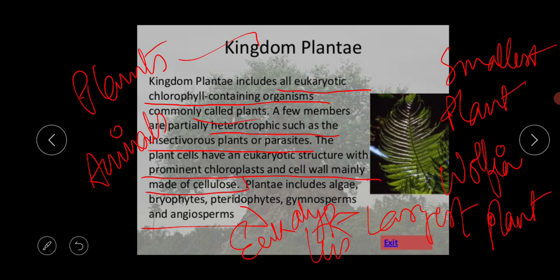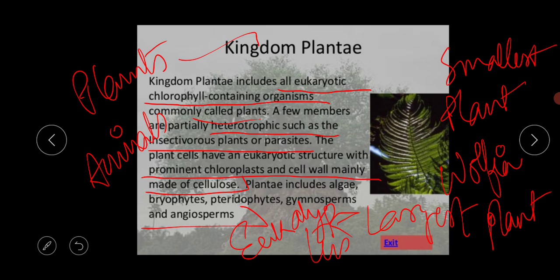In water also, members of this kingdom are important producers, especially in shallow waters. A few plants are heterotrophic, either saprotrophic or parasitic. Insectivorous plants are photosynthetic plants which augment their nitrogen diet by catching and digesting small animals.